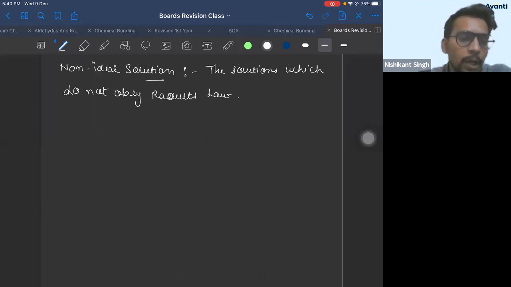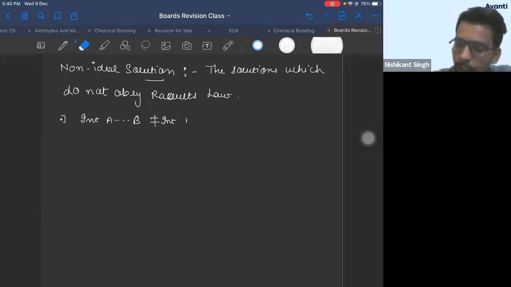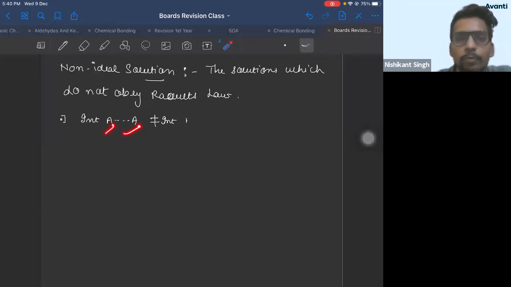Correct? Now in this characteristics, again same. Interaction between solute molecules. Don't write short forms, write interaction. Should not be equal to interaction between solvent molecules. AA means interaction between solute and solute molecules.